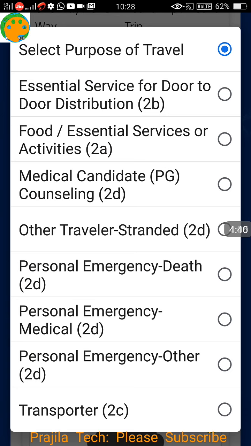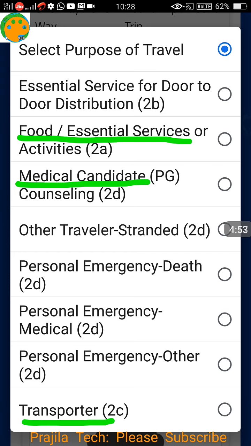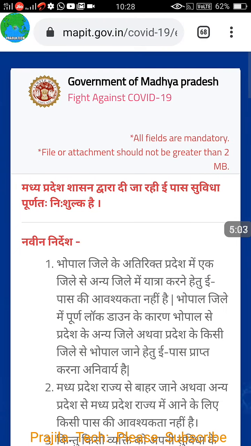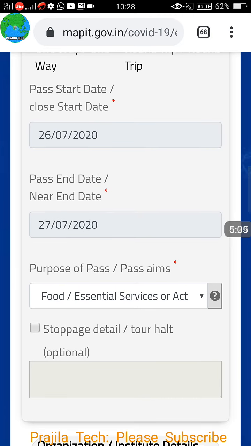You cannot just travel during lockdown. It should be any of the essential services: essential door-to-door service, medical service, essential food service, a food service provider, or a transporter, like COVID courier and other things you are transporting. Or you are a person with a medical emergency, or you can see here a death emergency also. If some of your relative passes away, you can request a pass for that also.